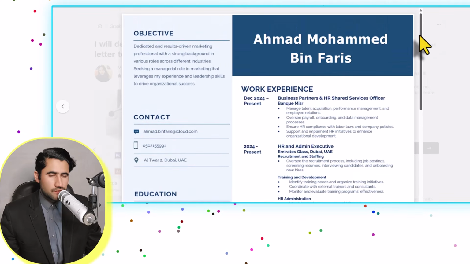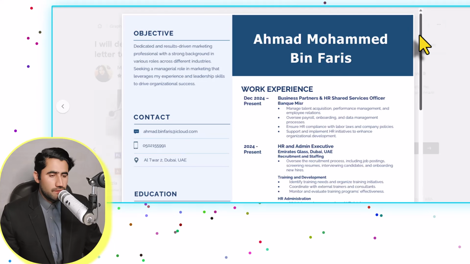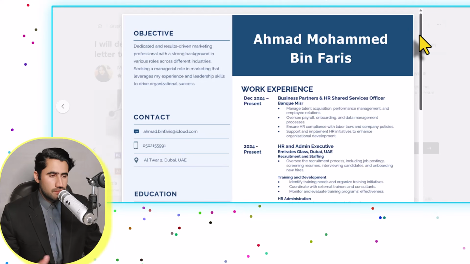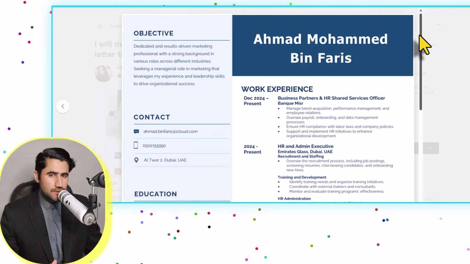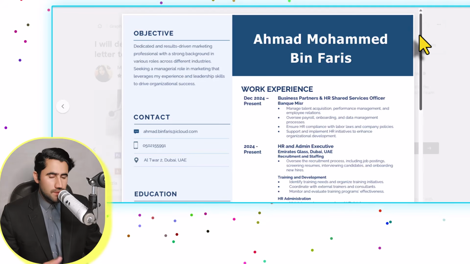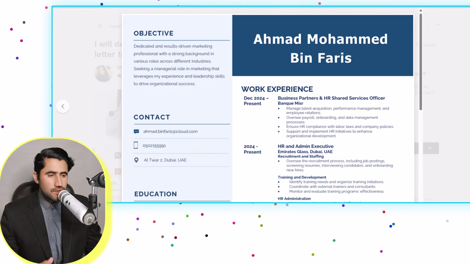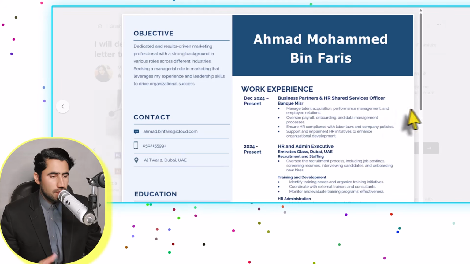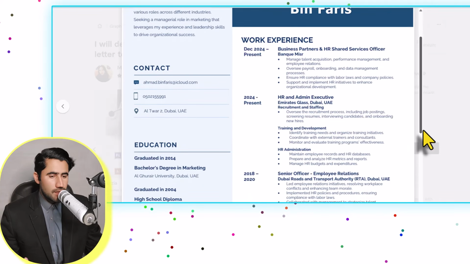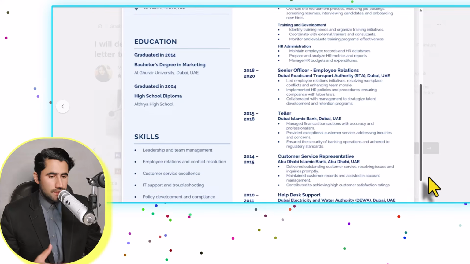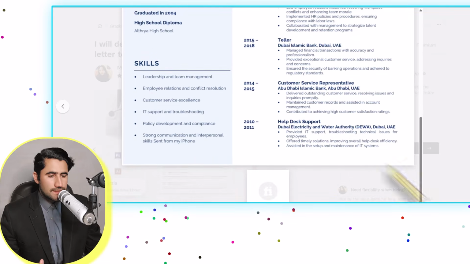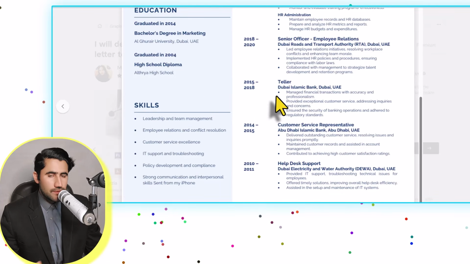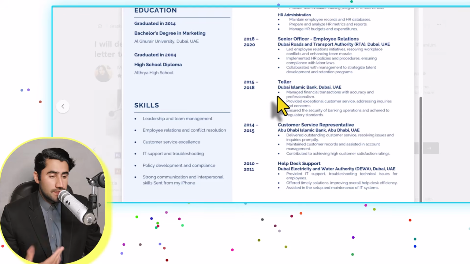It's very simple. Even if you don't know how to design this kind of stuff, you can let me know in the comment section, and I will create another video on how you can design it. But you can also search on YouTube. There are different videos already available, so you can get an idea from them of how they're designing. There is nothing difficult here. You can see how this CV has been designed, get an idea from it, and then regenerate it again.